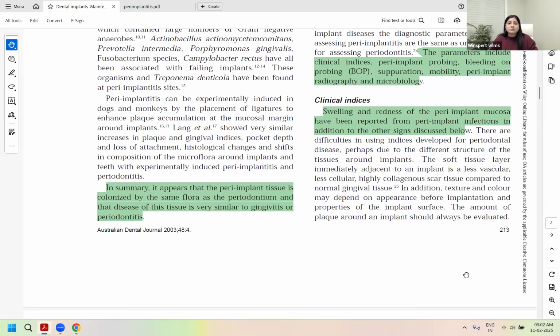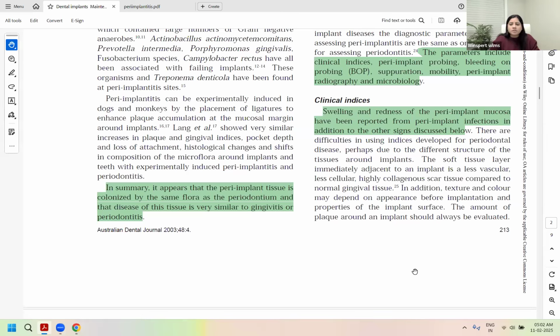The parameters you will be assessing to make the diagnosis are bleeding on probing, peri-implant probing depths, suppuration, mobility, then radiography, because radiography is what will tell you the amount of bone loss, and then microbiology.